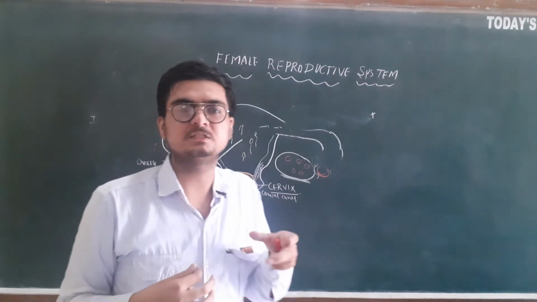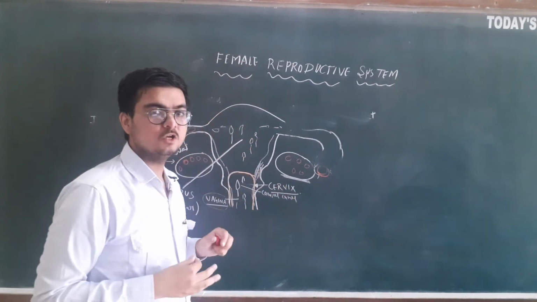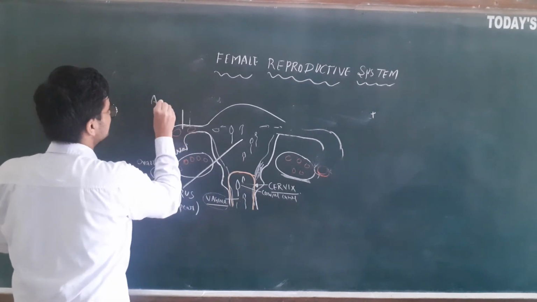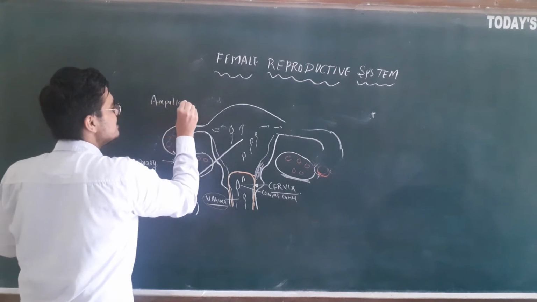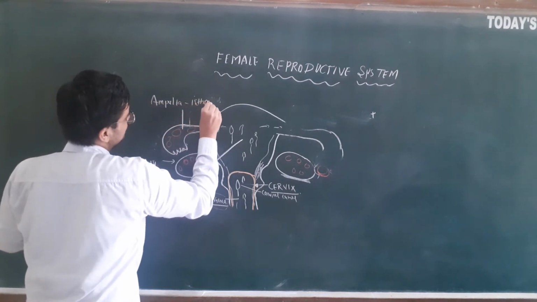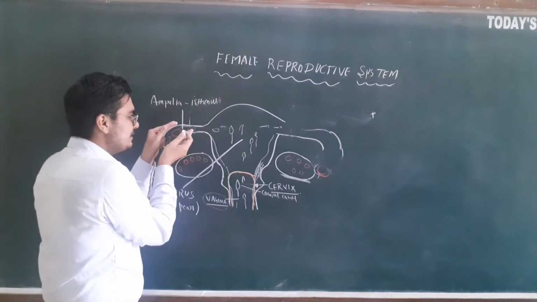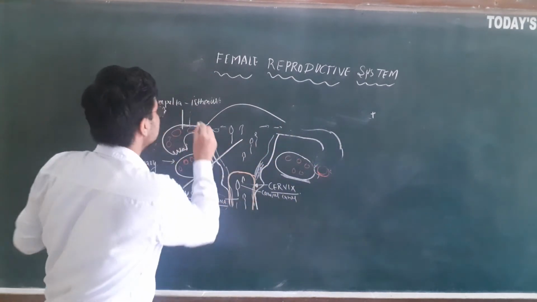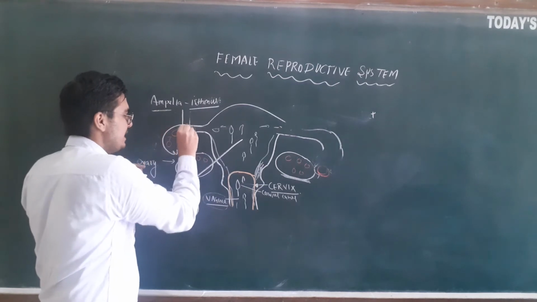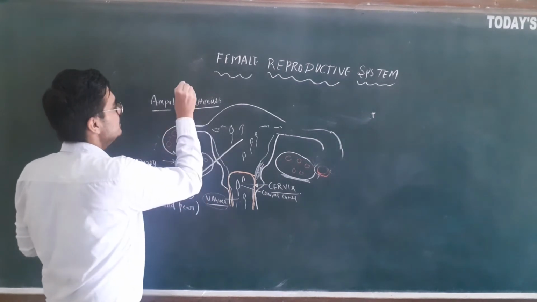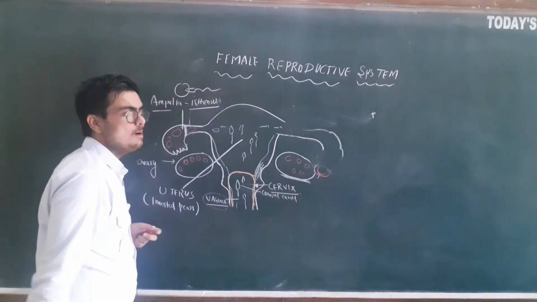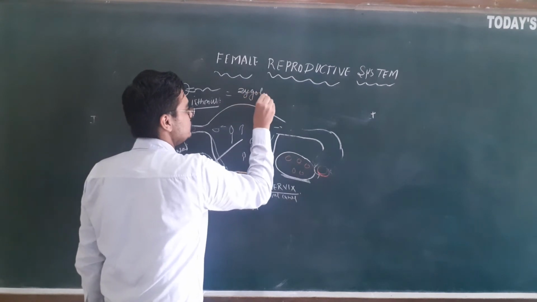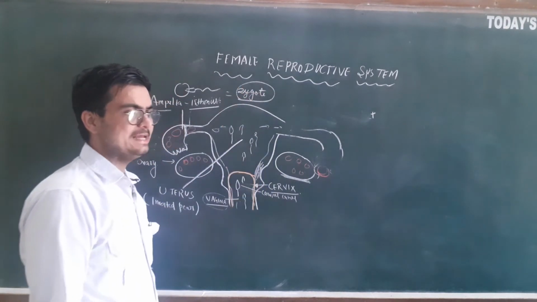Fertilization in humans occurs in the fallopian tube. And at which location in the fallopian tube? Fertilization occurs at the ampulla-isthmus junction, at the junction of the ampulla and isthmus region. This wider portion is the ampulla, this narrow region is the isthmus. Most commonly fertilization occurs at the ampulla-isthmus junction, the junction between these two portions. Here sperm and ovum will fuse to form the zygote. Here the fertilization will occur.